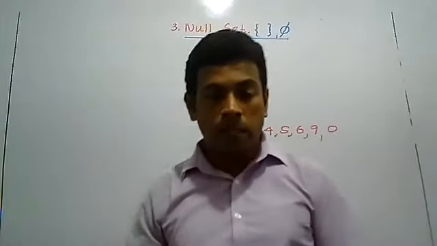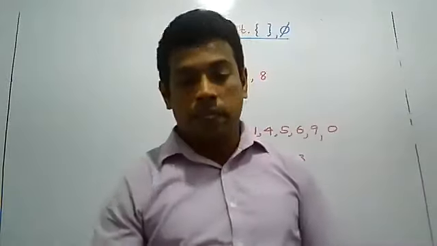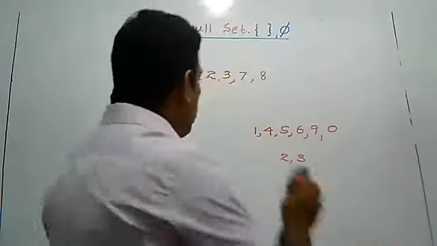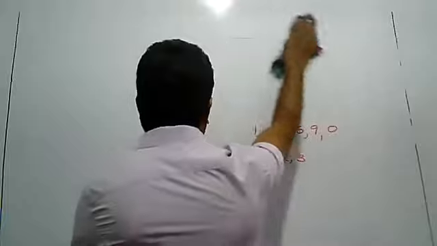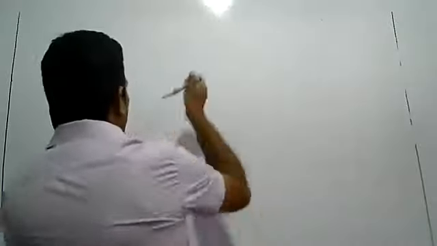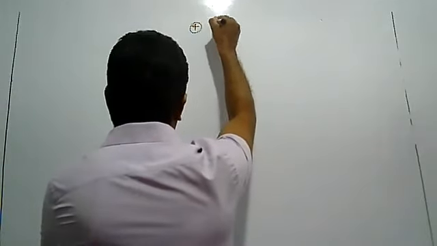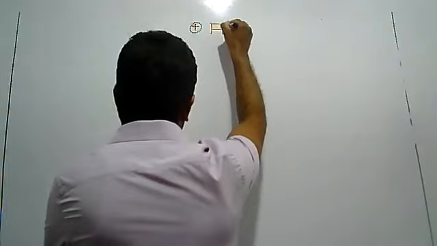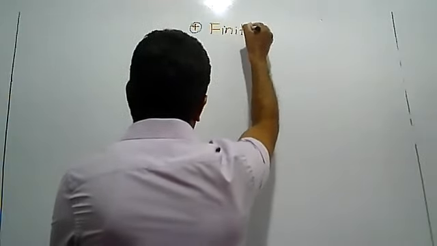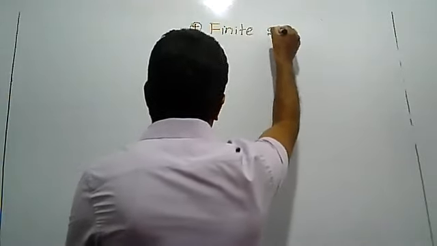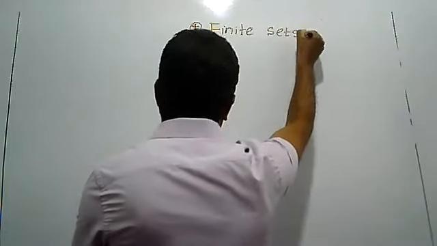Write down the next term, finite set. That is very important. Fourth term, finite set.